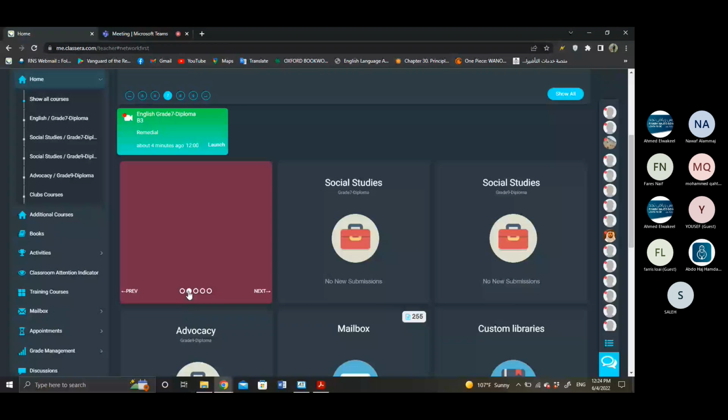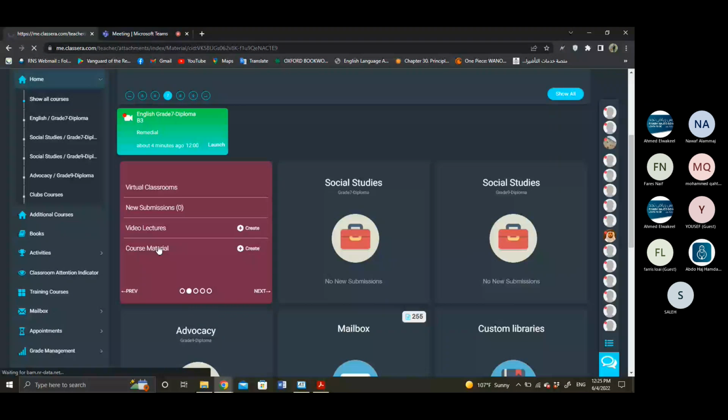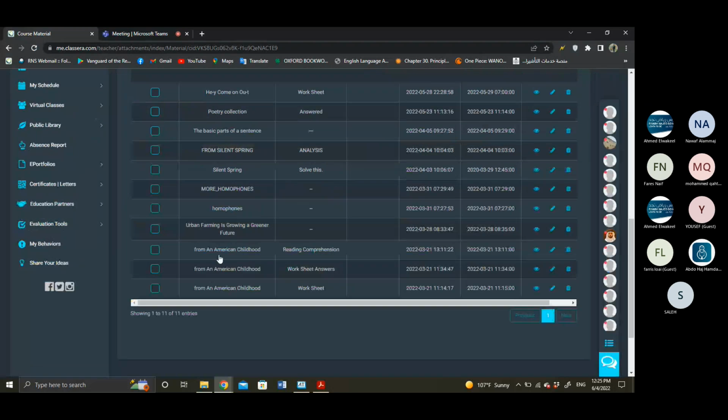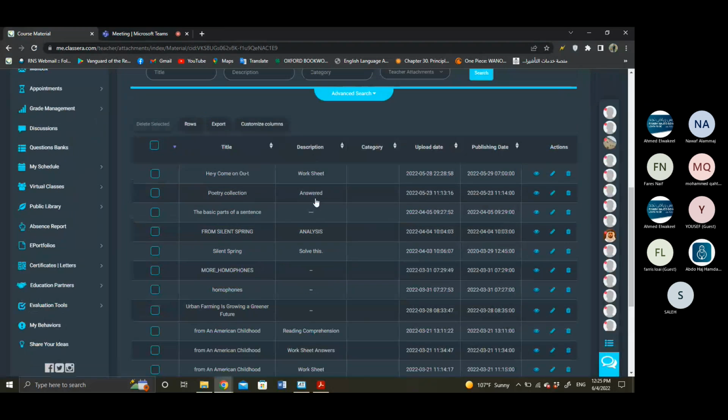Click on the course materials like this, and you will find all the sheets, all the sheets that we have already taken and solved. You will find also the sheet without answers and another one answered. So in the description, if it says answered, that's the worksheet with the answers.